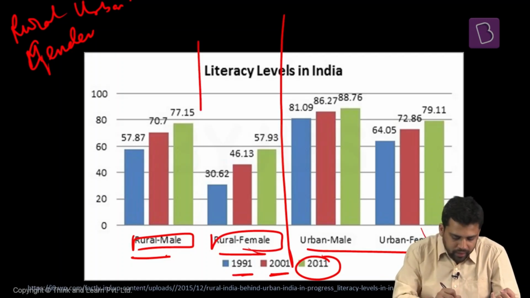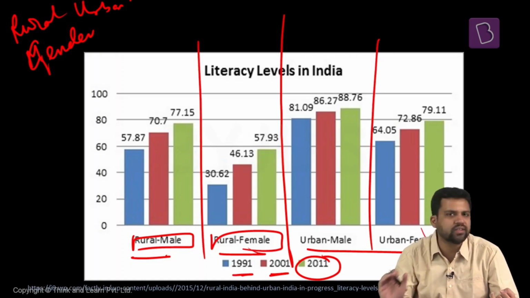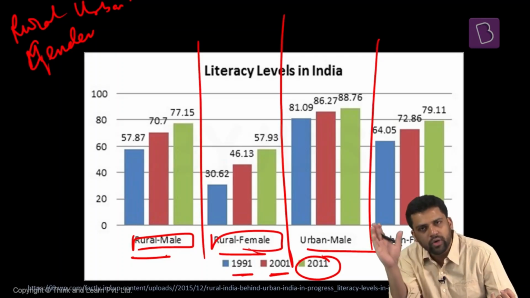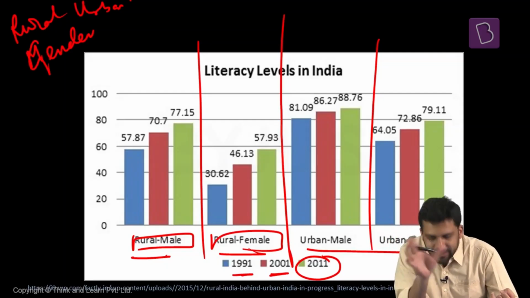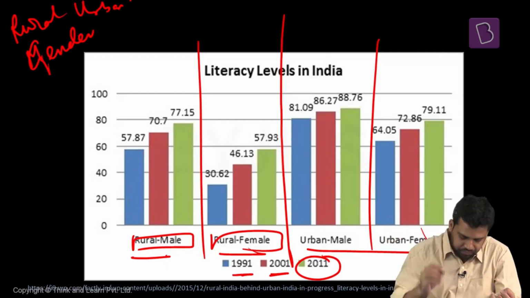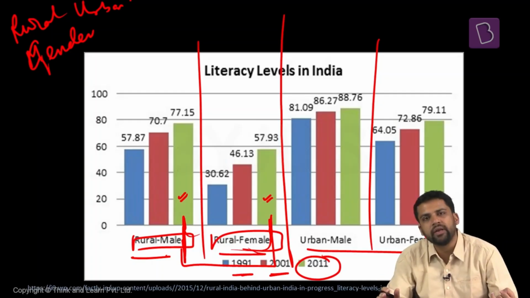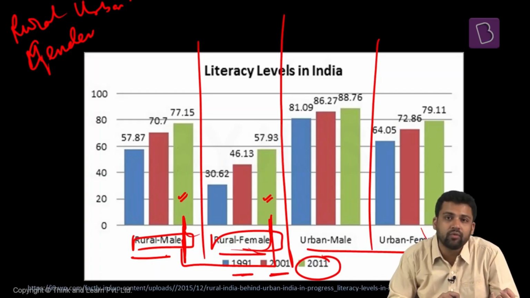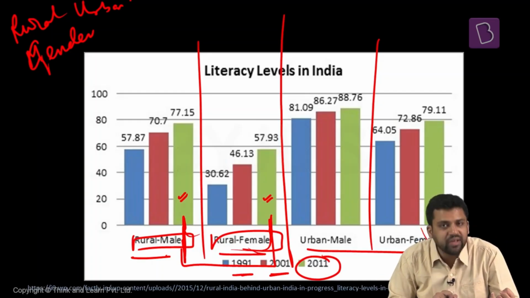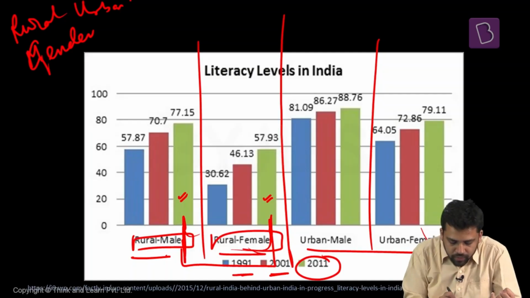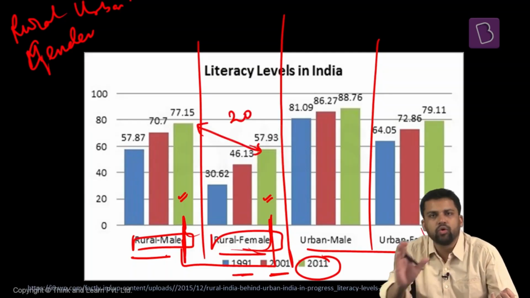In all four graphs, you see that literacy rate has consistently increased over the period of time, from 1991 to 2001 to 2011. So that is something that's positive. But what we need to see is the difference between the literacy rates among male and female. For example, in the rural areas, the green bars: 77.15% literacy rate among males in rural areas, 57.93% among females in rural areas. So almost 20% difference there, according to the 2011 census.